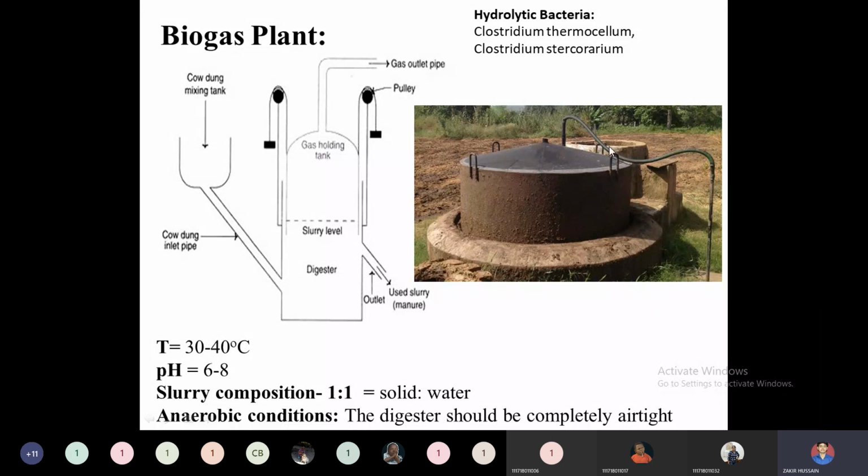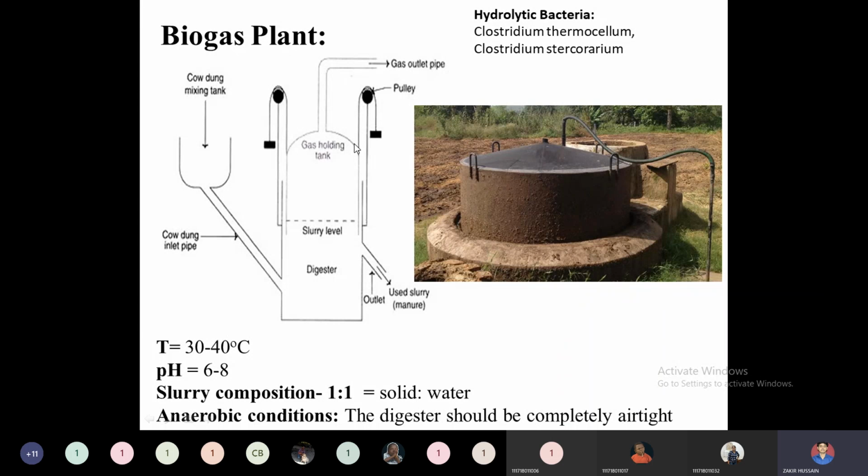Then this is the inlet pipe towards the digester. This digester can be constructed using iron, cement, brick or concrete, depending on the requirement we are handling. Then this needs to be maintained as an airtight container. This cylindrical shell, or biogas digester, needs to be maintained airtight so that we are supplying with a